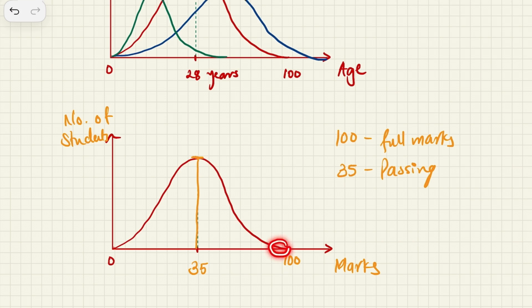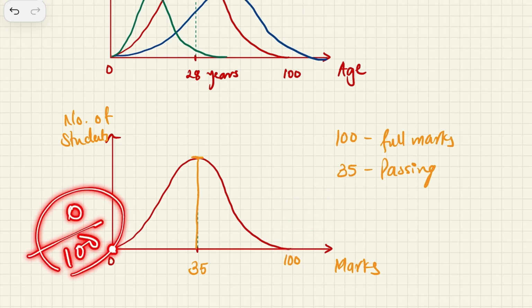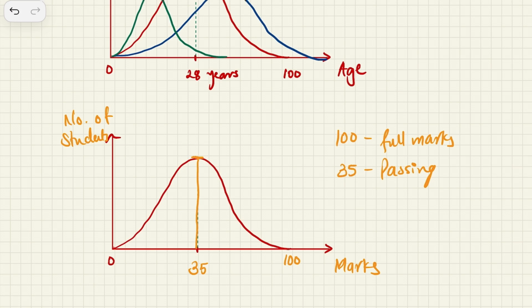Yes, we'll have some students getting 100 out of 100, but this would be rare data. You do not have thousands and thousands of students getting full marks, neither do you have thousands getting 0 out of 100. You will have very few students who made the effort to get a 0. But yes, there will be a lot of students in this particular range.